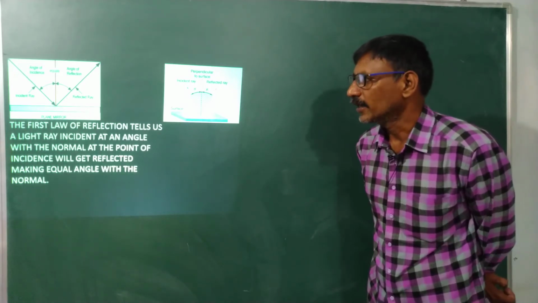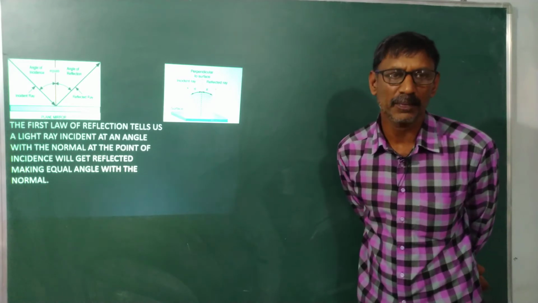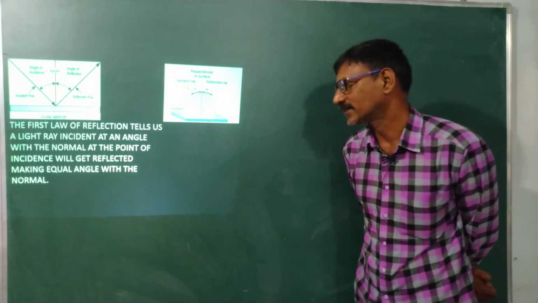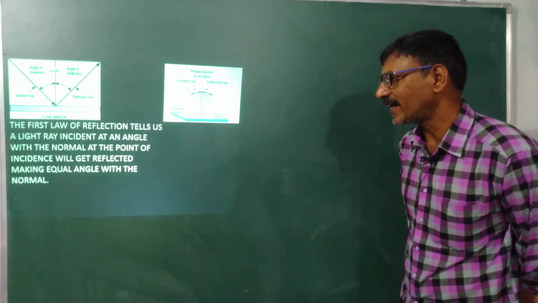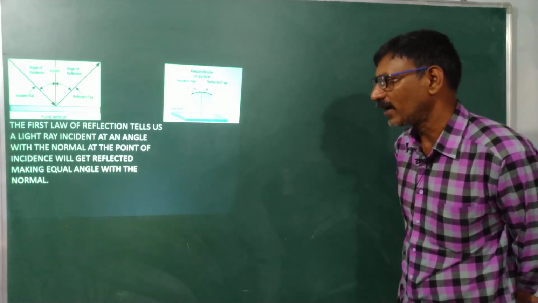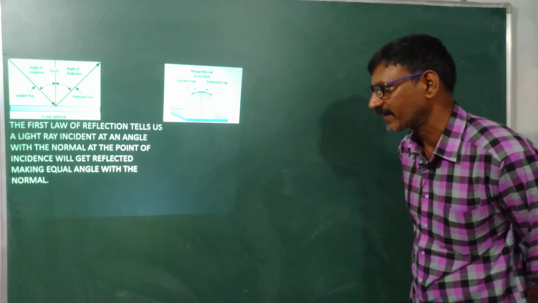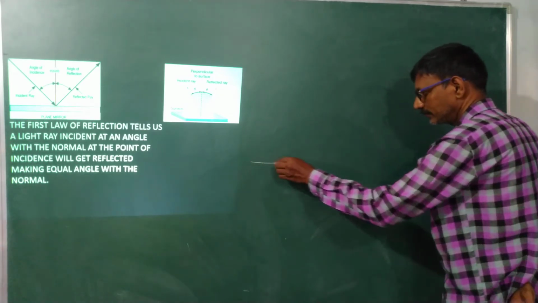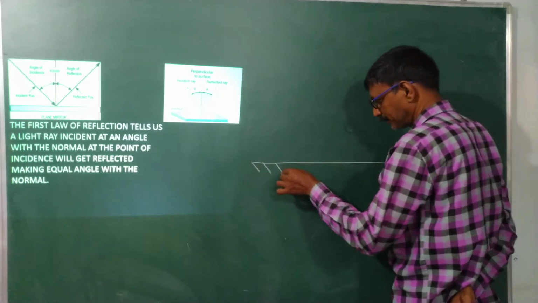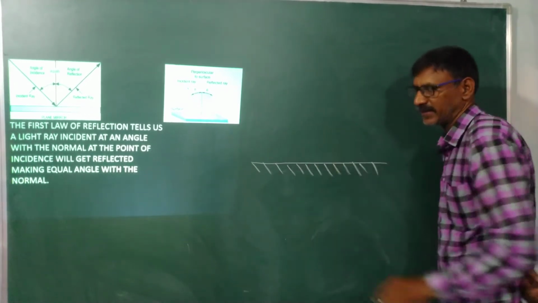The first law of reflection tells us that a light ray incident at an angle with the normal at the point of intersection will get reflected and make an equal angle with the normal. This is my plane mirror. This is my reflecting surface.